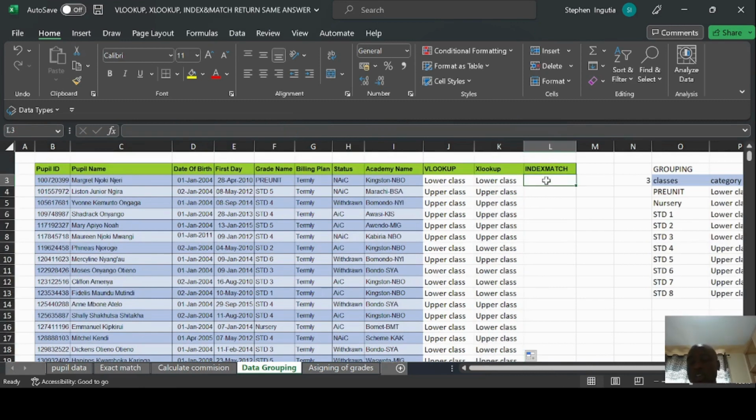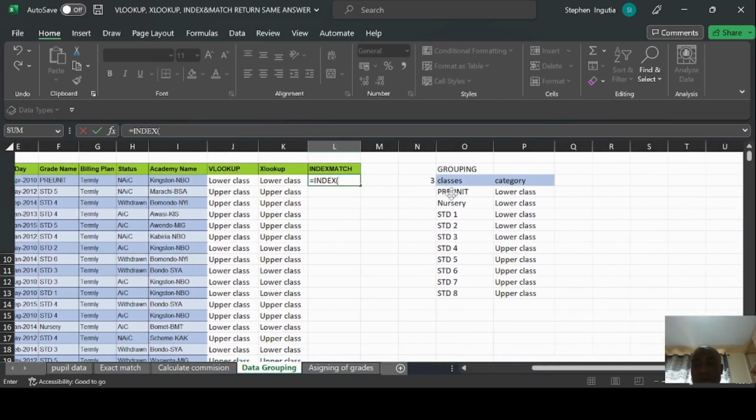Now we are going to do the same using INDEX and MATCH. So it's equals INDEX. What is the array? For INDEX, you have to start with the array, and the array we're looking for is this table. Comma, lock the table. Okay, and then after that we are going to provide the row number, but for the row number, we use the MATCH function.